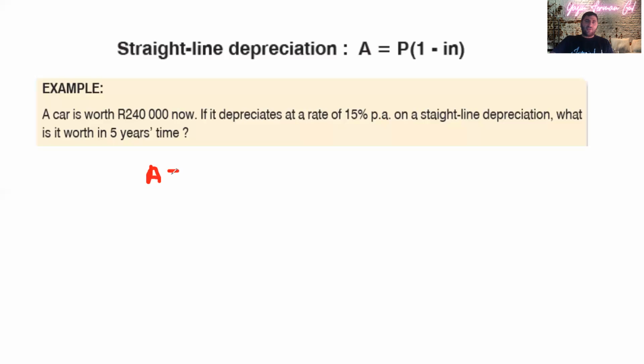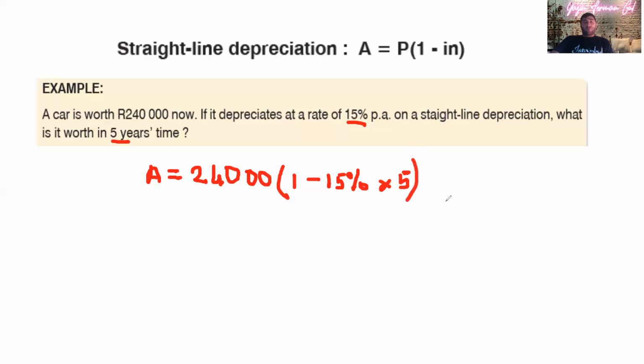A, the final amount, equals 240,000, that is our P. Open the bracket, 1 minus the interest rate, which is this, times the number of years. In how many years' time? Times 5.